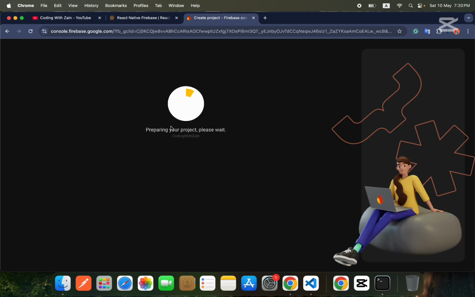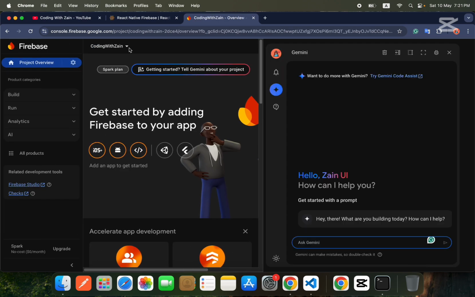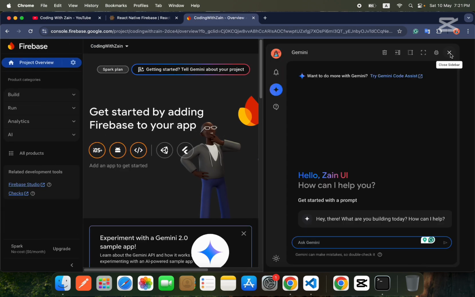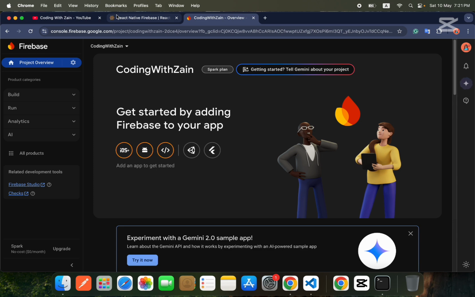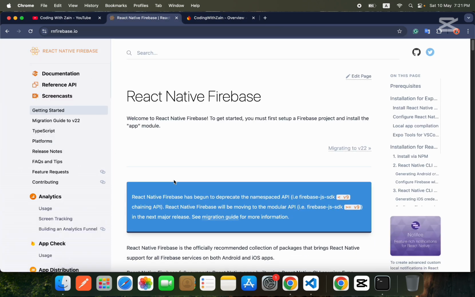Now guys, your project will be created. Okay guys, so now you can see your Firebase project is ready. Now you can press the continue button and you will go inside your Firebase project like this. Now guys, we will go to the website over here.